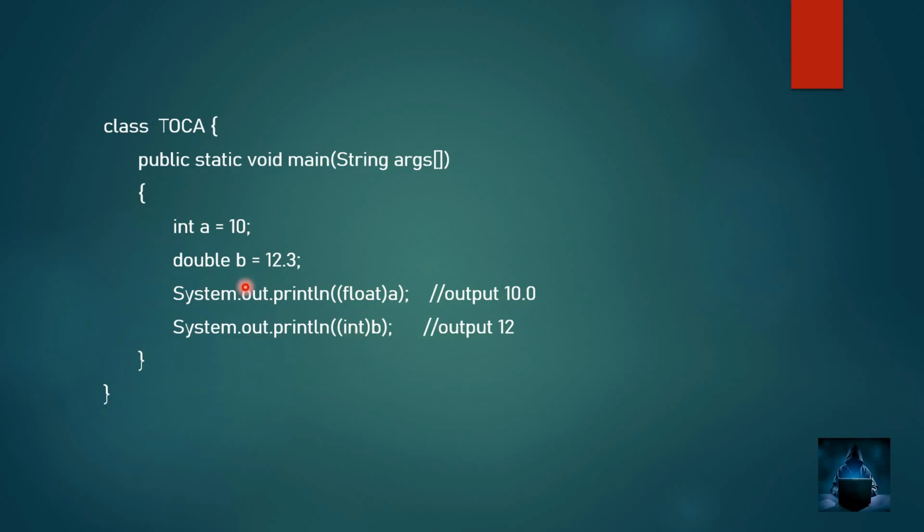Same way, now I am trying to convert this double value, 12.3, into an integer. As a result, my output is just showing 12 alone. So what if we have the number as 12.9? Even though we have the number as 12.9, it won't be rounded off. As a final output, we will get 12 itself. So this is all about typecasting.